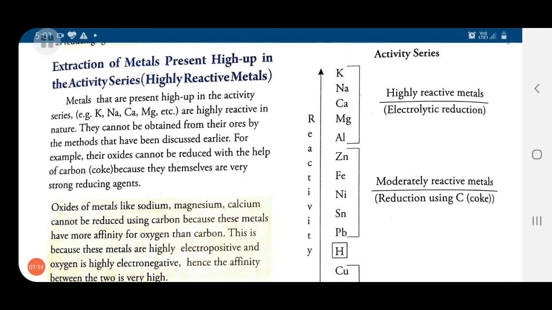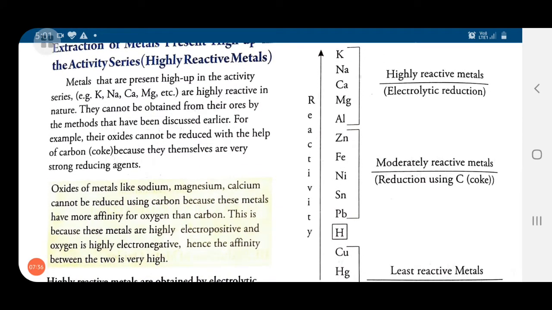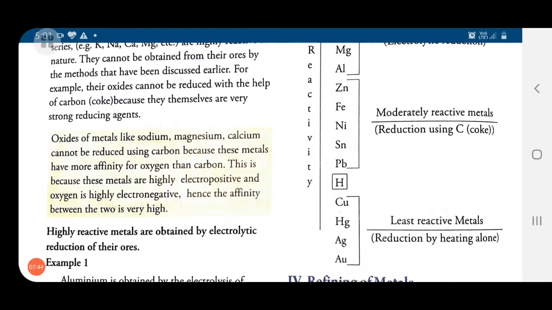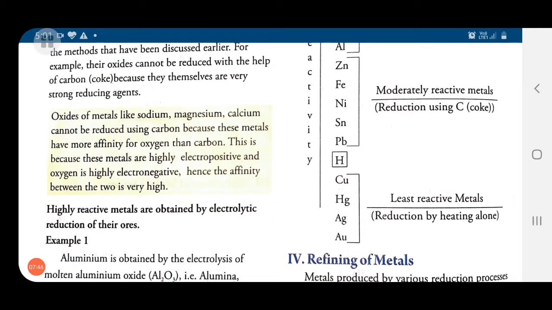Now from zinc till lead, that is zinc, iron, nickel, tin and lead, they occur in the middle of the reactivity series, and they are usually reduced by using carbon, that is in the form of coke. The last metals, which are below hydrogen, that is copper, mercury, silver, gold, are reduced by heating alone.